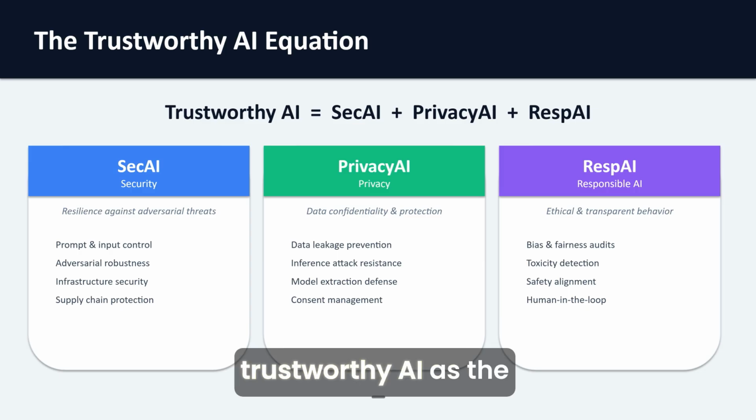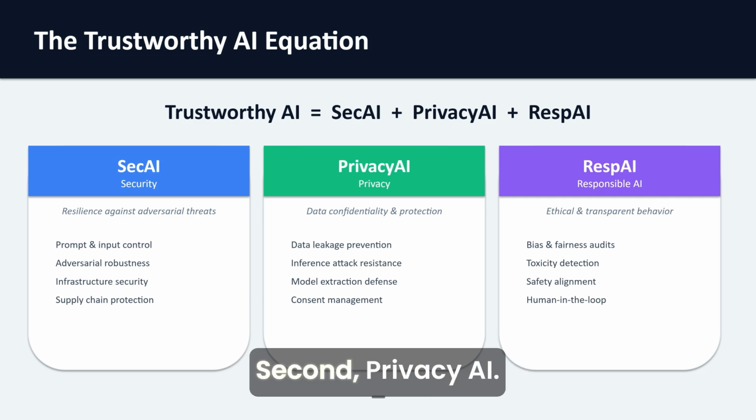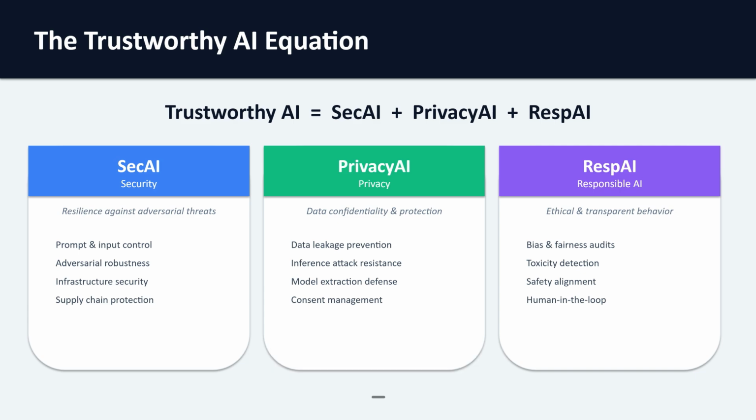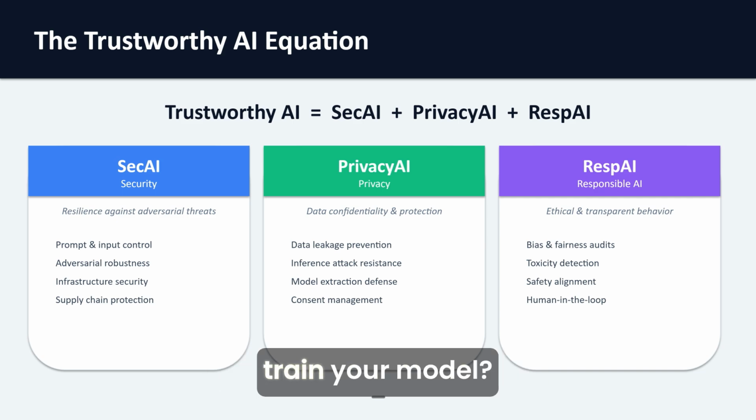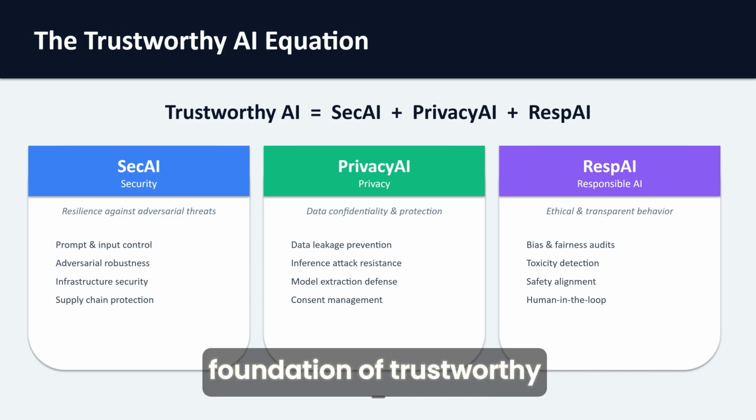OWASP defines trustworthy AI as the combination of three domains. First, security AI or SEC AI, and this is about resilience against adversarial and infrastructural threats. Think prompt injection, model theft, supply chain attacks. Second, privacy AI, protecting data, confidentiality, and preventing inference attacks. Can someone figure out if their data was used to train your model? Can they extract sensitive information? Third, responsible AI, ethical behavior, transparency, bias resistance. Is your AI making fair decisions? Can you explain why it made a particular choice? Together, these three domains form the foundation of trustworthy AI systems.